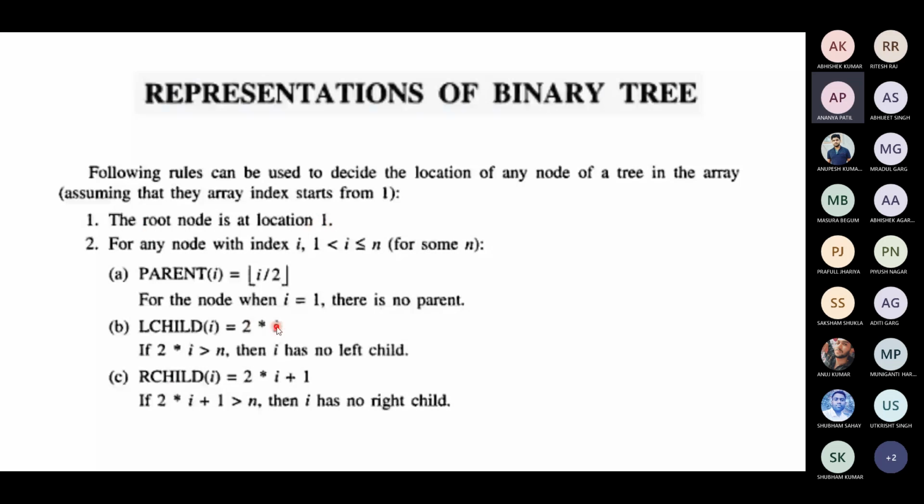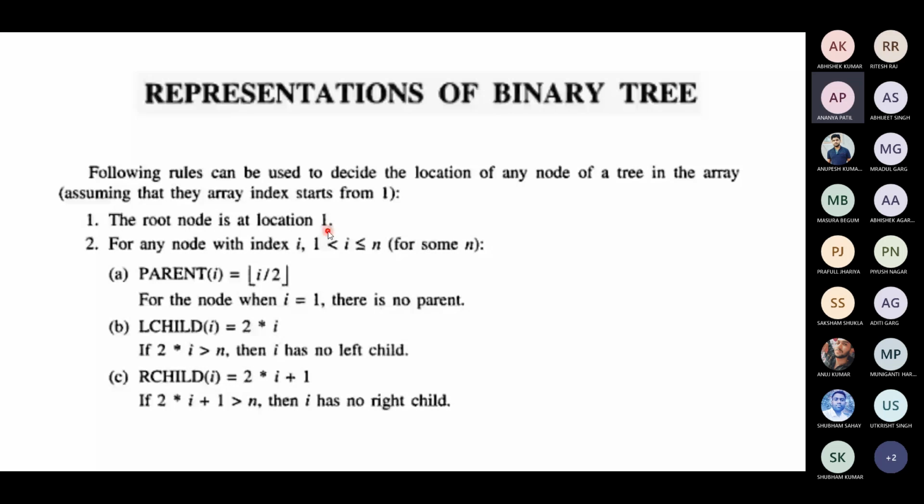That is the second position. The right child will store at 2 into I plus 1, where I is 1. So the right child will be stored at the third place. Now, if you keep the root node at location 0, then 0 into 2 is 0 only. It will overwrite the value, and again it will create a problem for all the left children. That's why we will see it from the perspective where the root node is stored at 1.